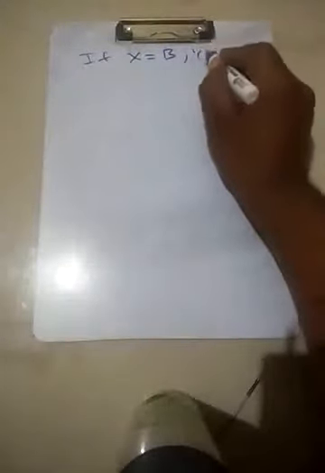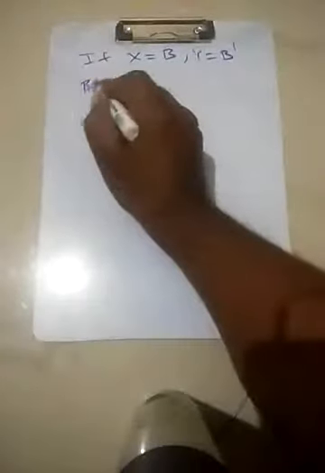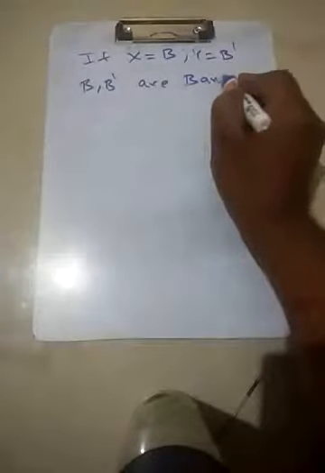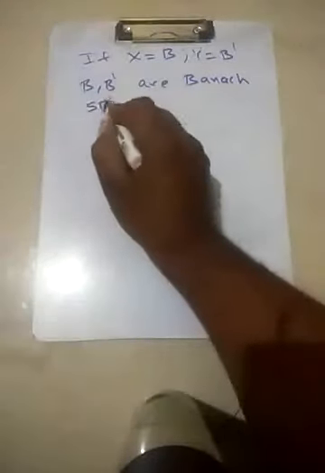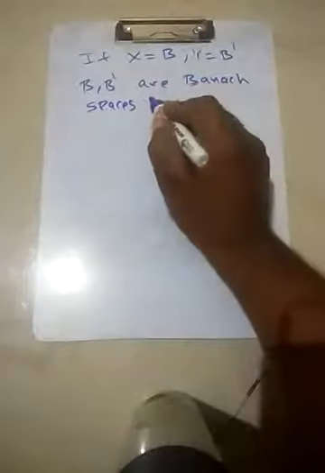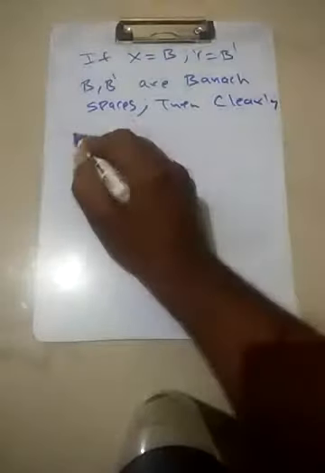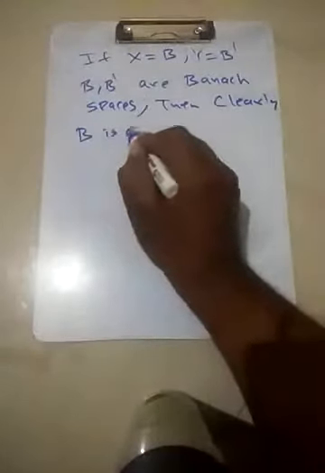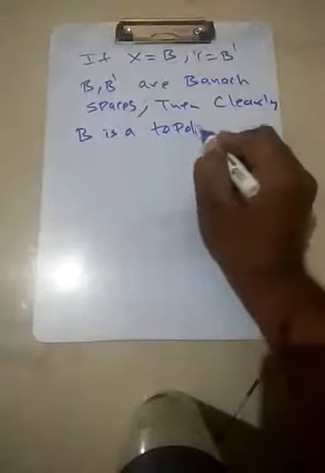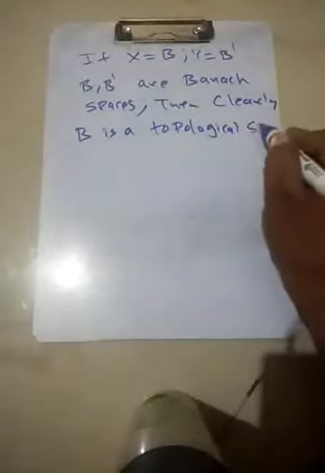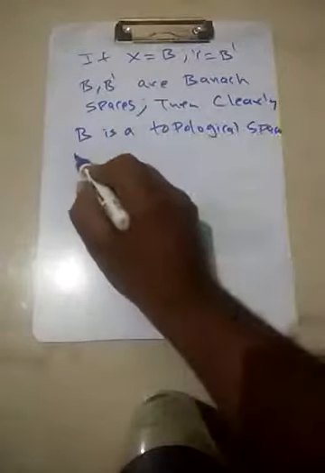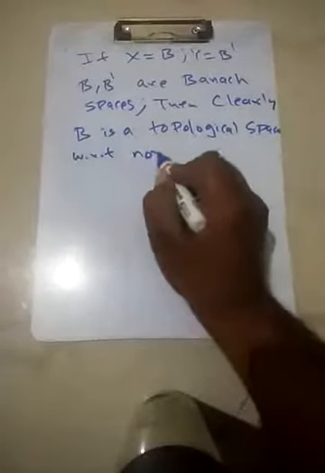If X is taken to be B, and Y is taken to be B dash, where B and B dash are Banach spaces, then clearly one can see B is a topological space with respect to the norm topology or the metric topology.